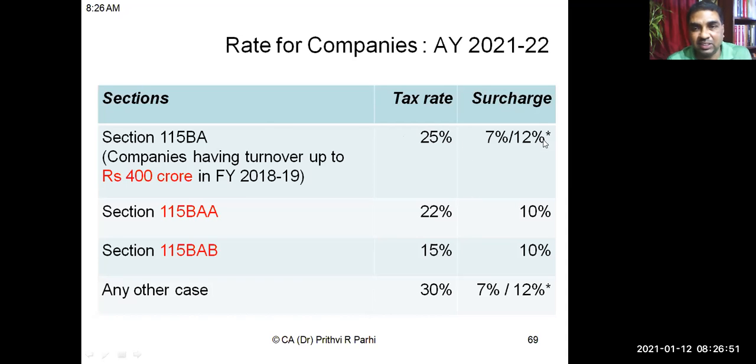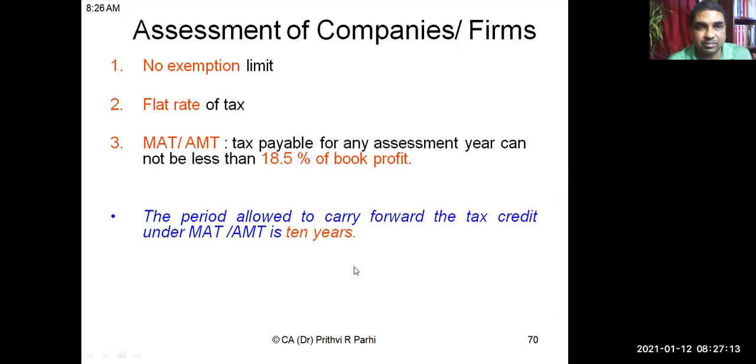And under these sections, surcharge rates can be like this. Under 115BA, it may be 7% or 12% as we discussed right now. But if they opt for 115BAA or 115BAB, surcharge can be 10% in both cases. In any other cases, for domestic companies, it can be 7% or 12%.